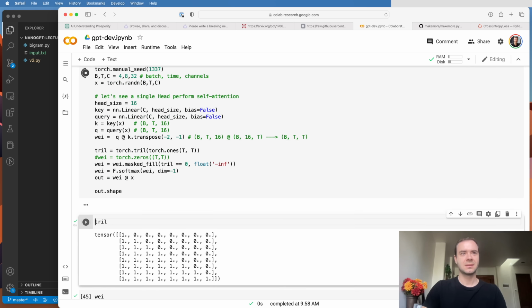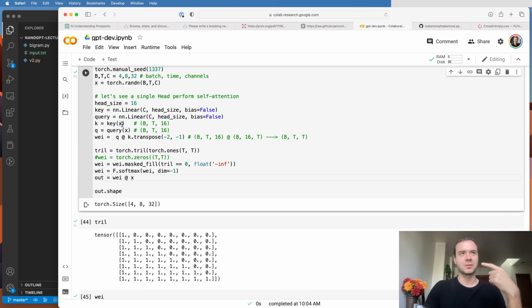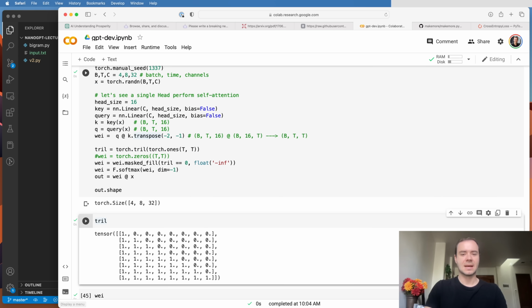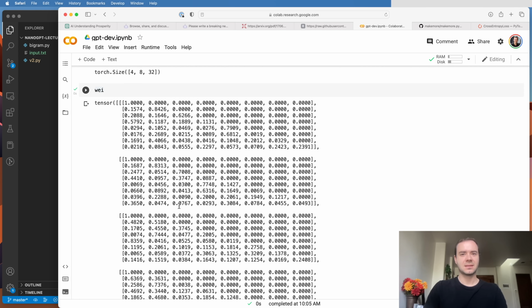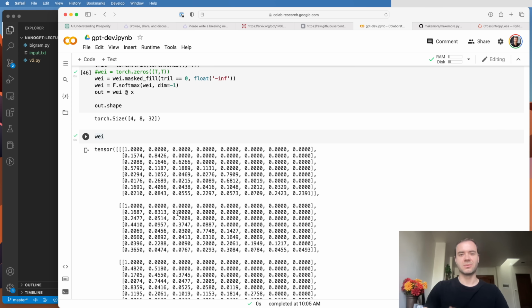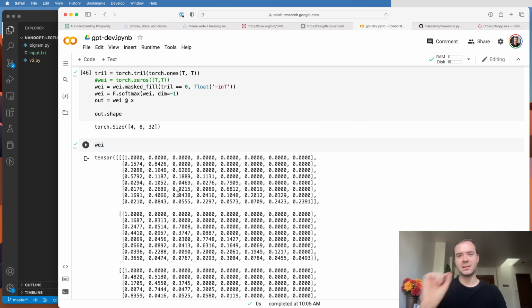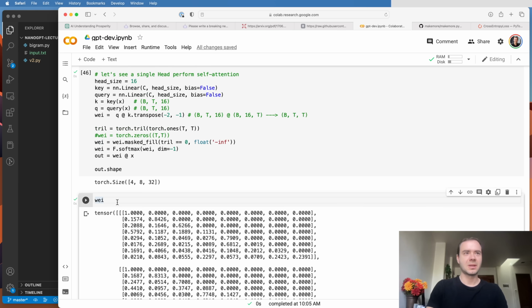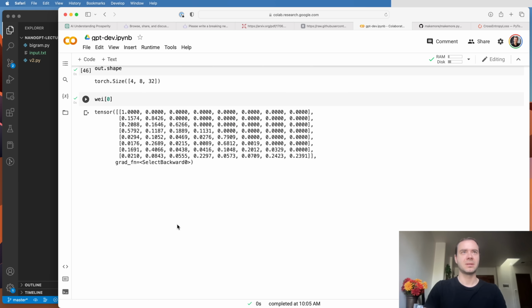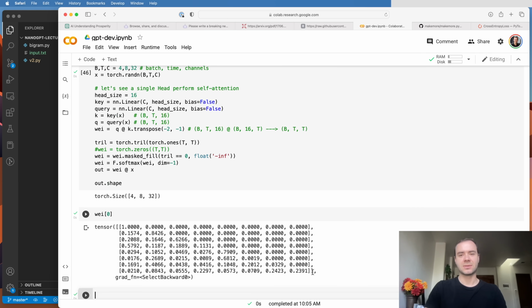I can run this, and the weighted aggregation is now a function in a data-dependent manner between the keys and queries of these nodes. Just inspecting what happened here, the wei takes on this form. Before, wei was just a constant, so it was applied in the same way to all the batch elements. But now every single batch element will have a different wei, because every single batch element contains different tokens at different positions. And so this is now data dependent. When we look at just the 0th row in the input, these are the weights that came out, and you can see that they're not just exactly uniform.